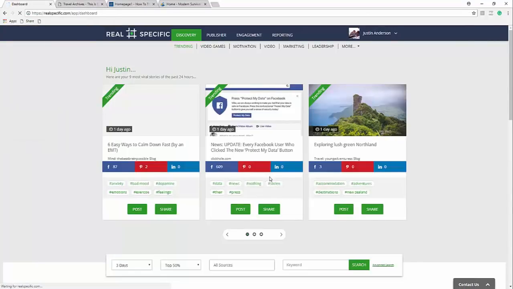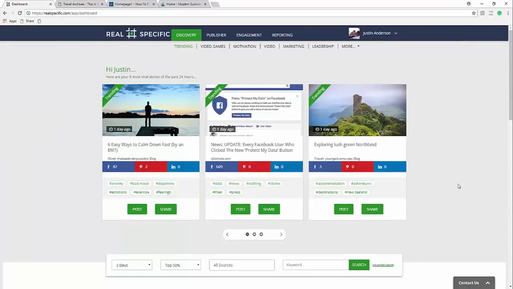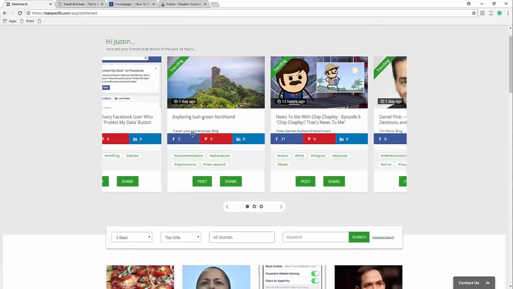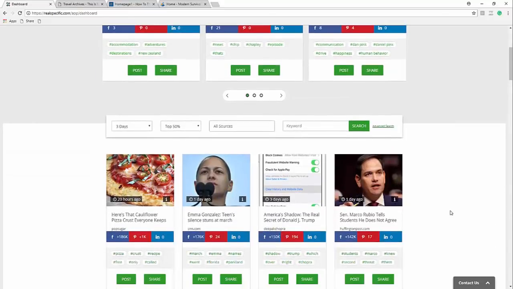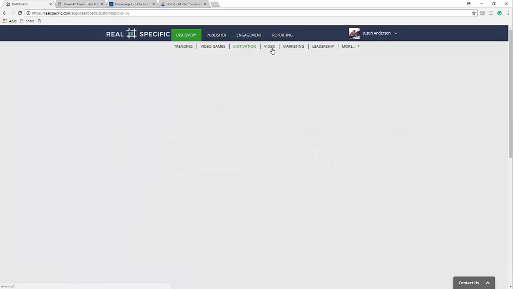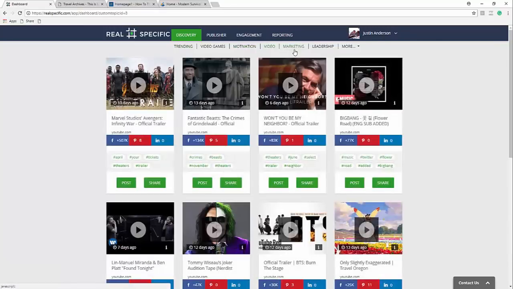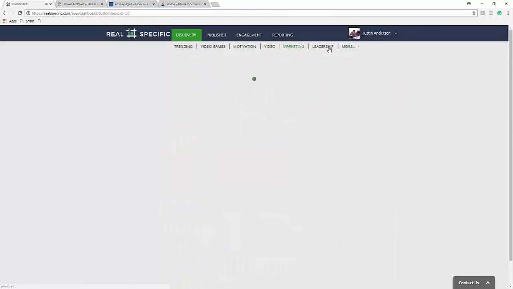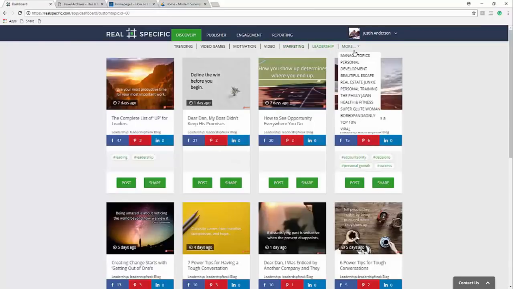So the first thing that you're going to see is a beautiful UI. We've hired a Fortune 500 designer to come in and make this thing look super sexy and fun to use. You're going to be able to do everything just like in BuzzSumo, where we look at the analytics of different pieces of content so that we can gauge what is the best direction for our site or the new content that we're going to produce. Now, up here, you're going to see our categories. So we have everything from video games to motivation to strictly video-based content, where I can actually come in here and watch the videos. I've got marketing content, leadership, the list goes on, personal development, traveling, real estate, personal training.